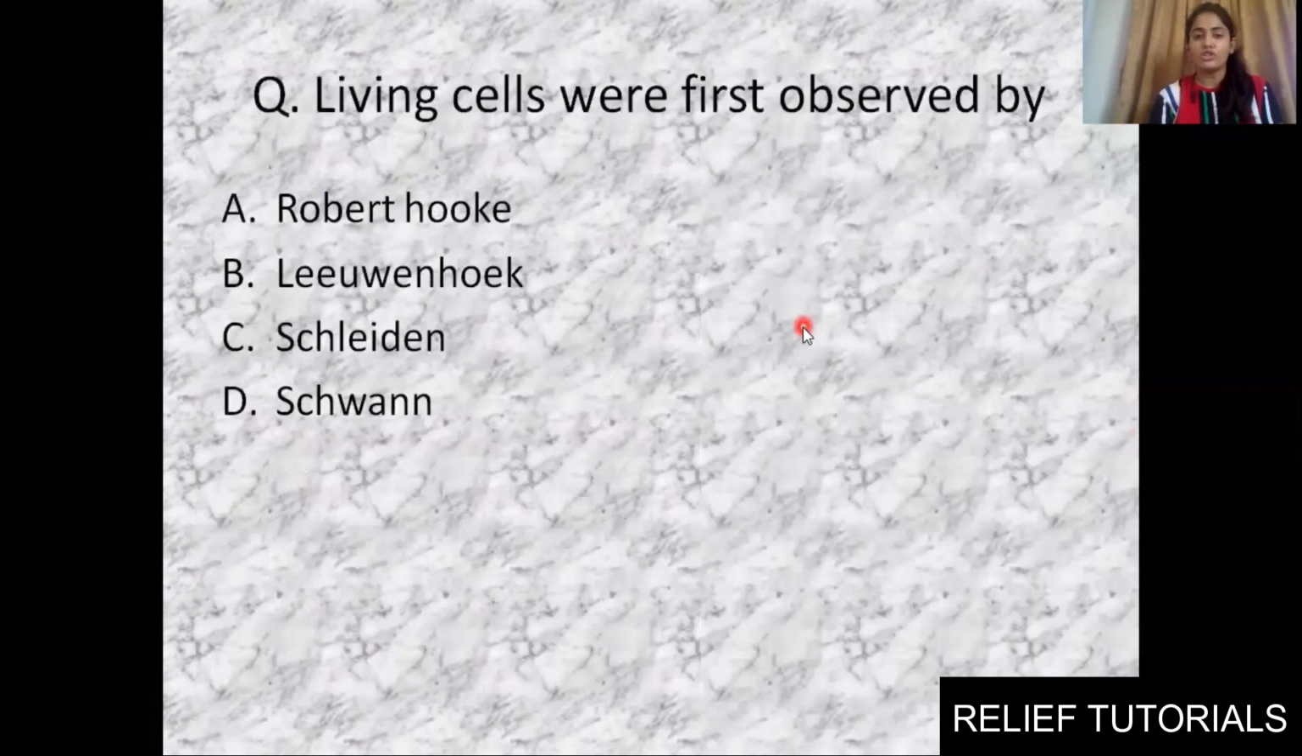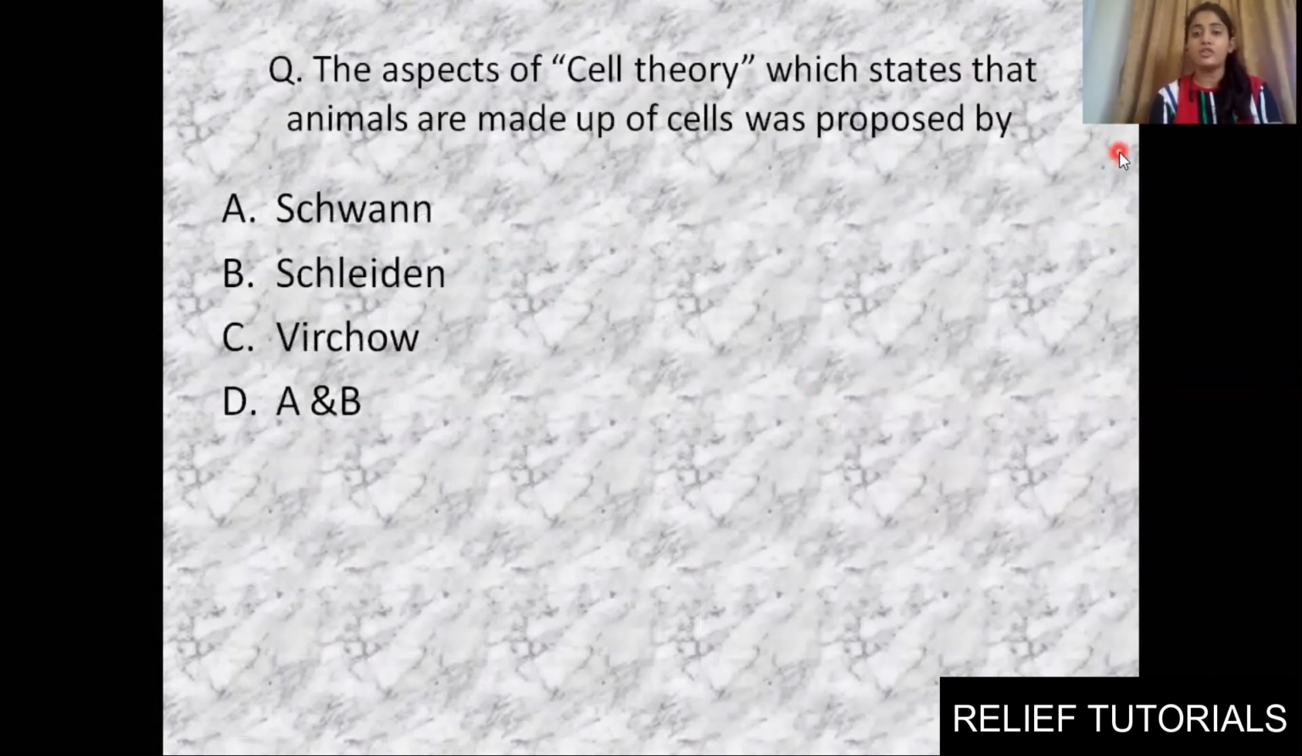Now I have a few questions for you all. Let us check what you all understood. I want you all to answer in the comment section. Living cells were first observed by Robert Hooke, Leeuwenhoek, Schleiden and Schwann. Make sure you answer in the comment section. Second, the aspect of cell theory which states that animals are made up of cells was proposed by which scientist? Schwann, Schleiden, Virchow, or A and B both?